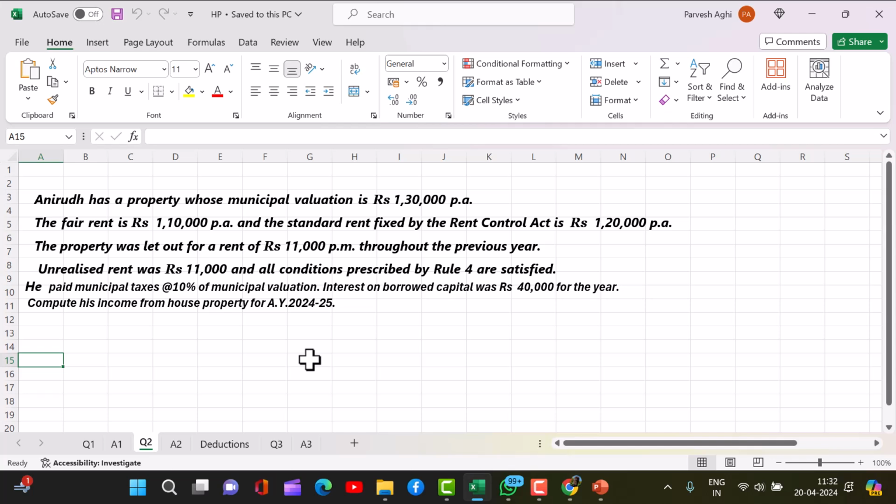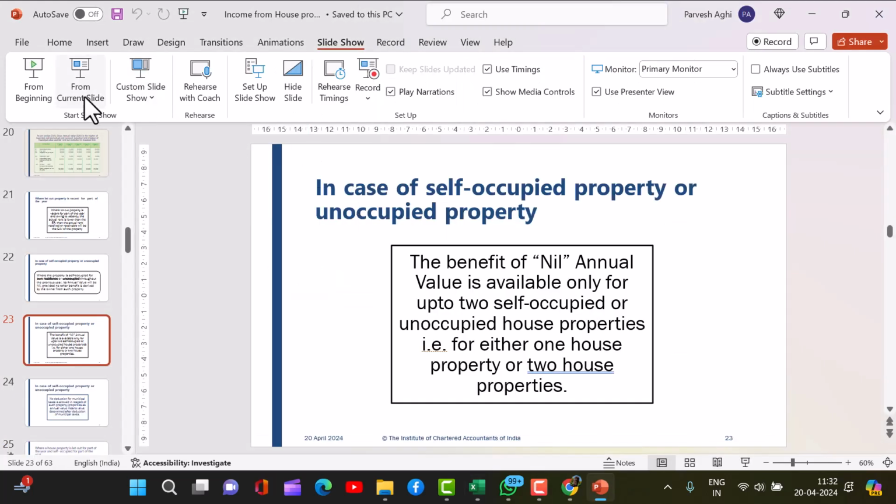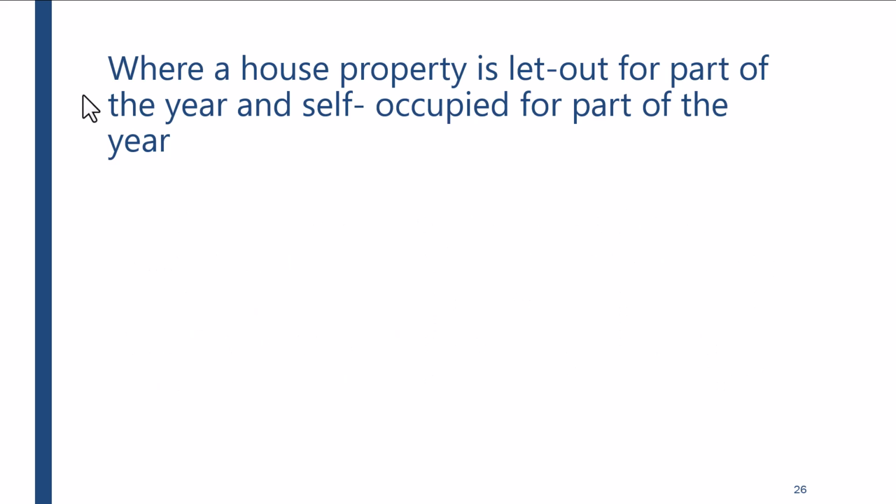He paid municipal tax at 10% of municipal valuation. Interest on borrowed capital was rupees 40,000 per year. Compute his income from house property for the assessment year 24-25. So, to understand that, let's go back to this and understand what deductions are allowed.